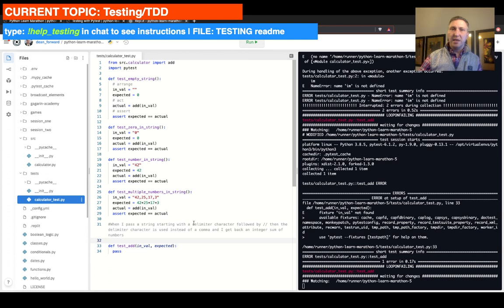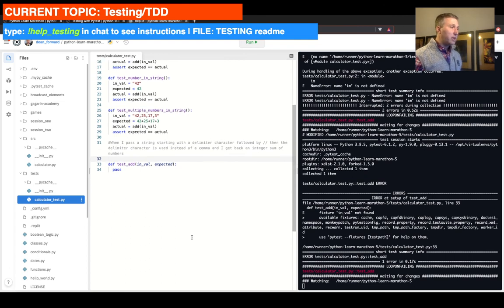It is a tuple. So the idea is that you are passing in a tuple in order to positionally pass values into positional parameters. Since we want to parameterize these two values, in value and expected value, we are going to make a list of tuples, which are going to be those parameters we're going to be passing in.